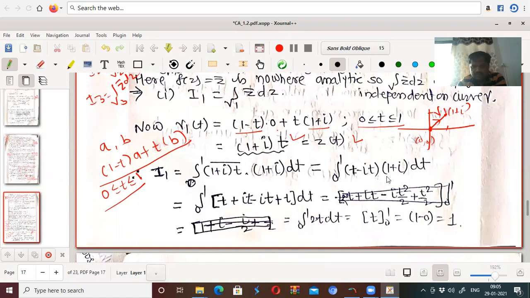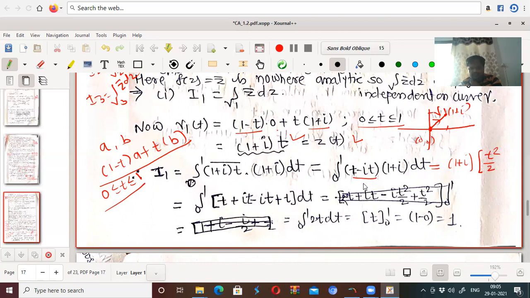Now here, what about this? 1 plus i is common to everything. So 1 plus i is a complex number that can be taken outside. (1 plus i) into the integral of (t minus it). What is the integral of t? t squared by 2, correct?